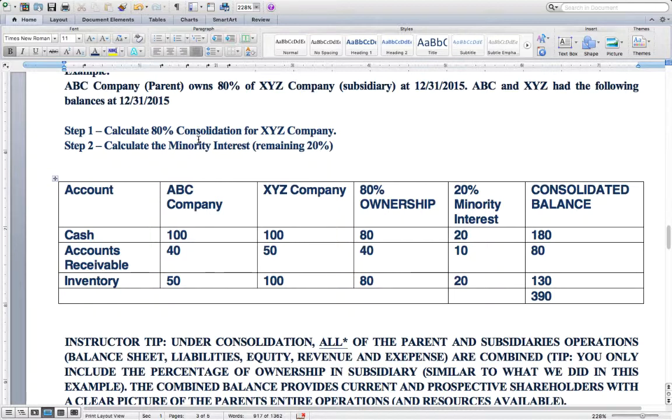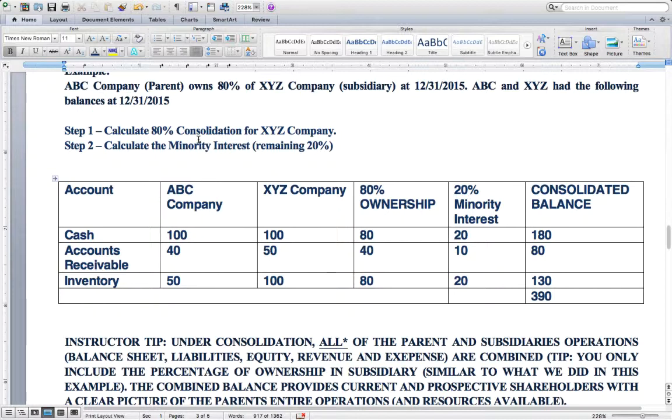When you get an example of a question like this, the first step is to determine your percentage of the balances you're going to consolidate. The second step is to determine the minority interest. Although you are able to consolidate all of the balances for the company, since you have control, you do have to decrease certain balances by the minority interest that other stockholders have in the company.